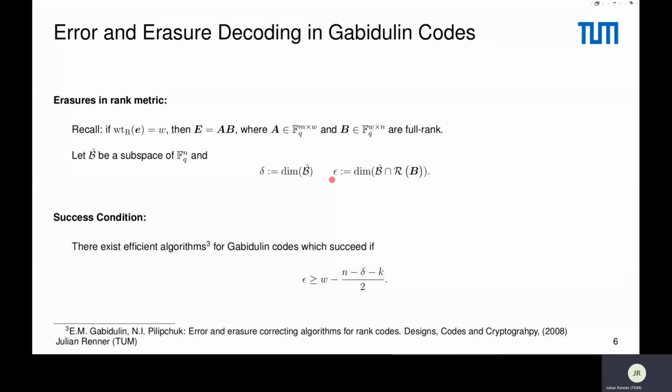Efficient algorithms are known that take as input such a subspace B hat, the received word R, and the Gabidulin code, and they are able to correct this error always if the following condition holds: namely, if epsilon, the dimension of the intersection of B hat and the row space of B, is larger than this quantity. So if the intersection is large enough, these algorithms are able to solve this problem.